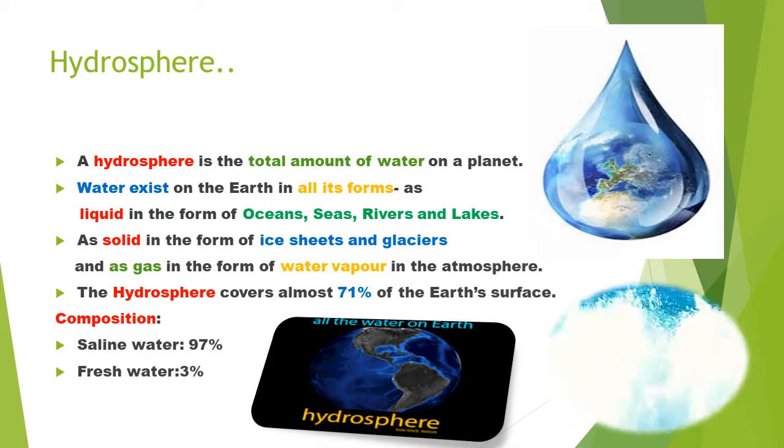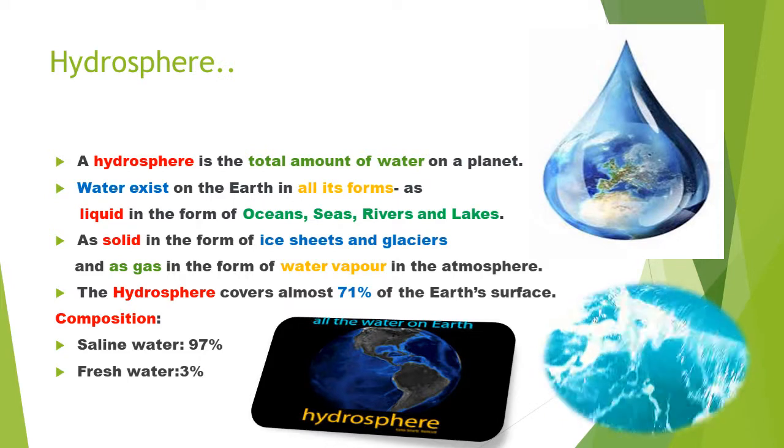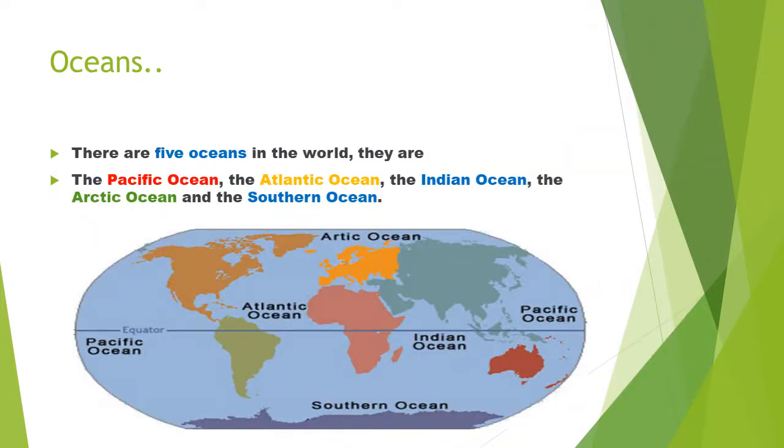So what is the composition? Saline water 97% means fresh water 3%. And oceans. So how many oceans are there? 5 oceans in the world. Pacific Ocean, Atlantic Ocean, the Indian Ocean, the Arctic Ocean and the Southern Ocean. It's very easy to remember.